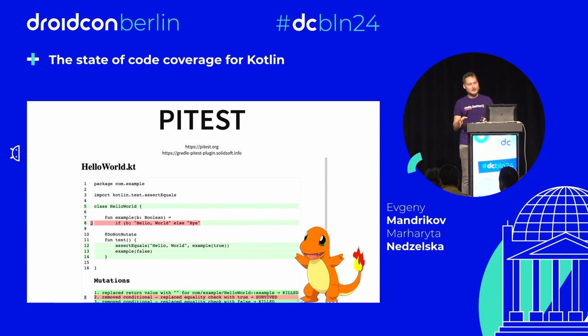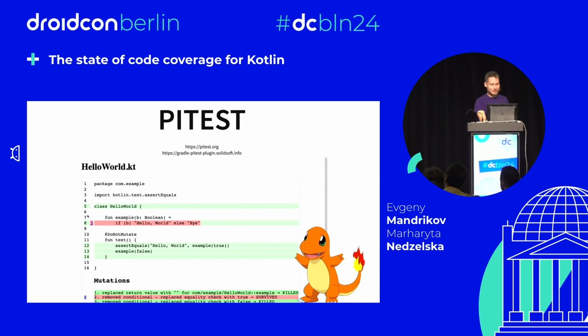After it's done, PIT tries to modify your main code, introduce so-called mutations in it, and after the mutation, it executes associated tests. If the test fails, then the mutant was killed, that's good, and if after mutation the test passes, then the mutant was not killed, it's not good.